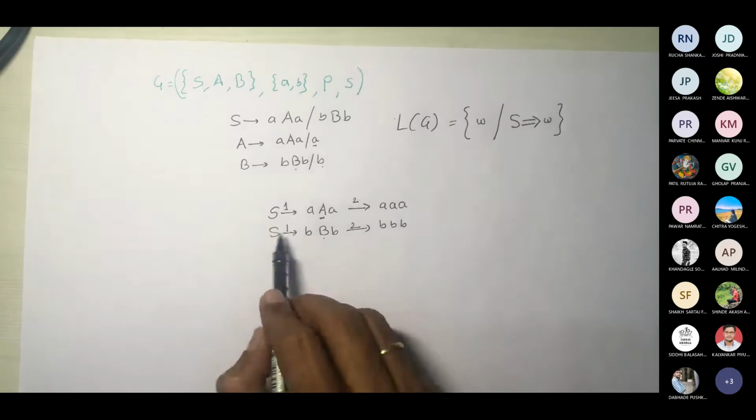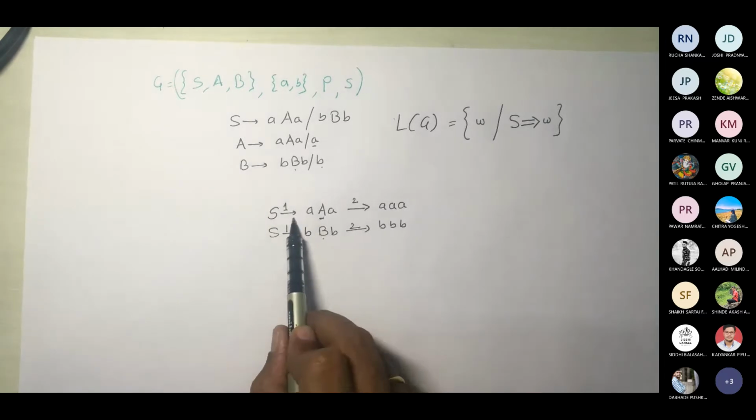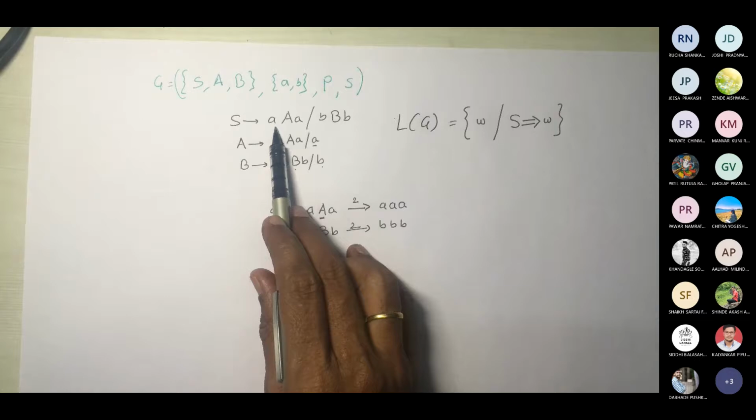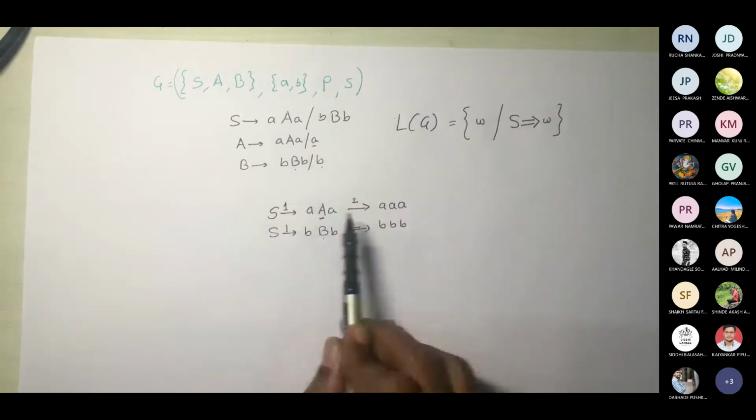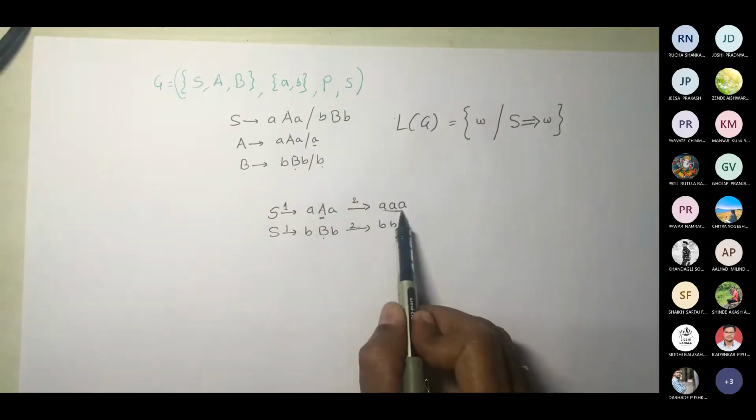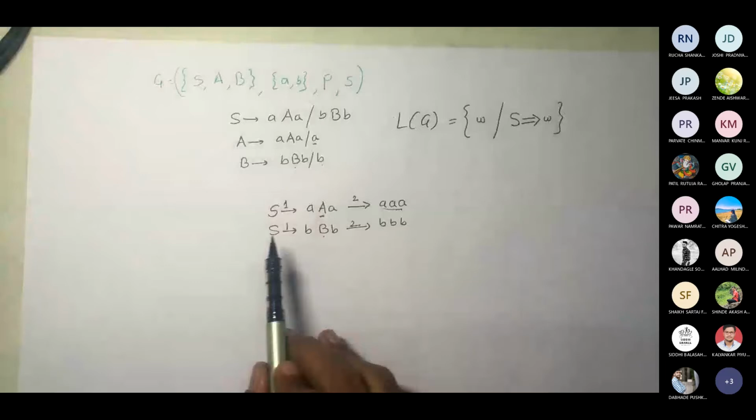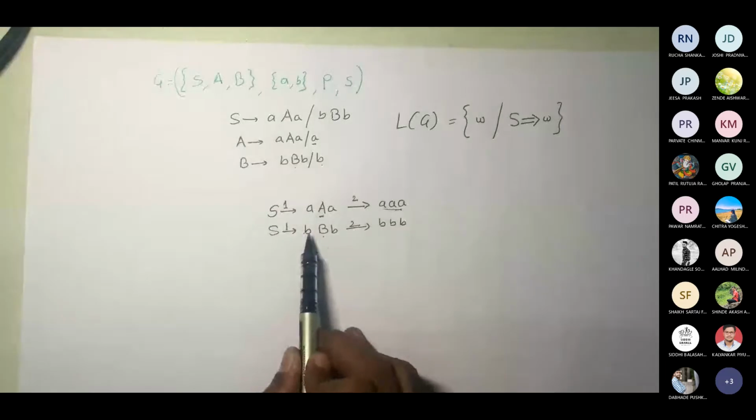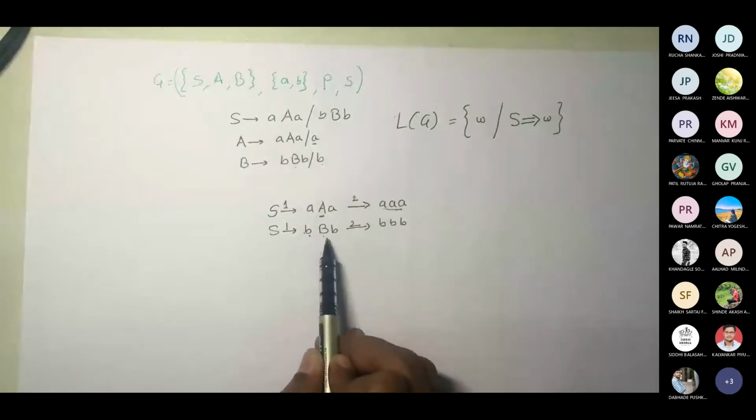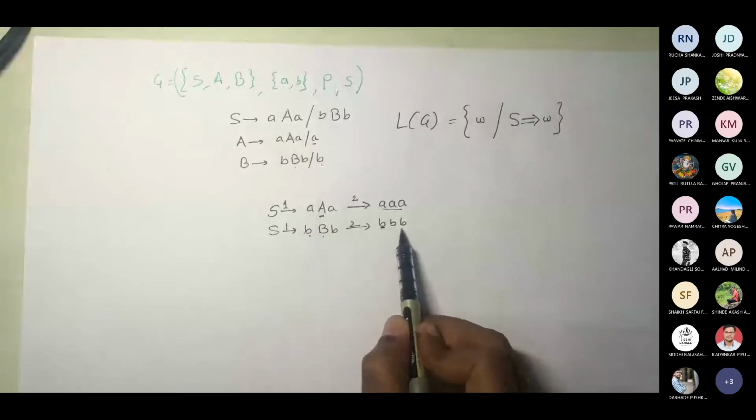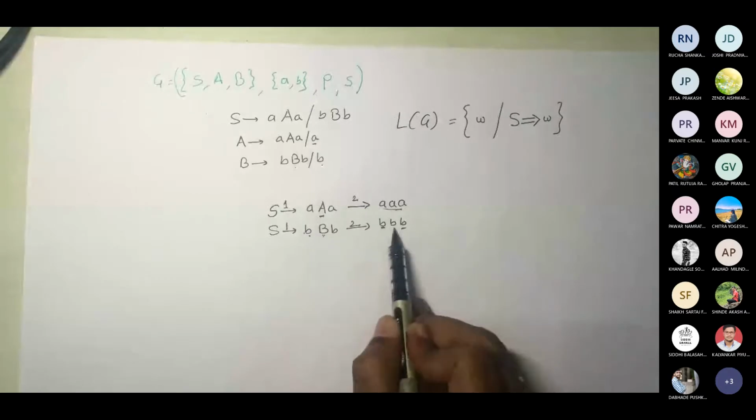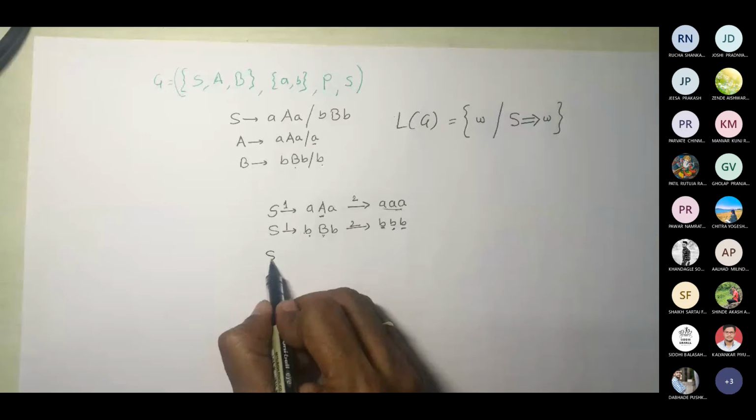So what I did was I started with the start symbol. I took the production A. I replaced A by A, so I got this string. I stopped here. I don't have anything to be replaced for these A's because I don't have any production associated with it. Same case, I started with S. I used B. I replaced B by small b. So I got this B, and this B was replaced for this B. Correct? Similarly, if I move further,